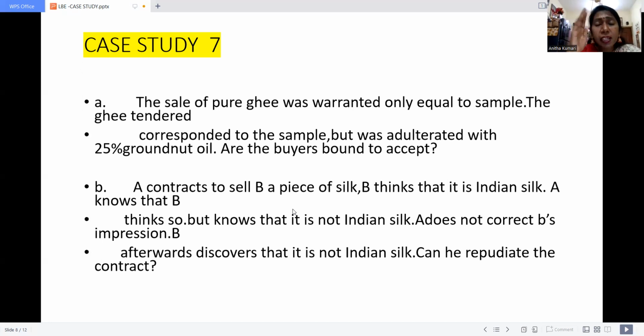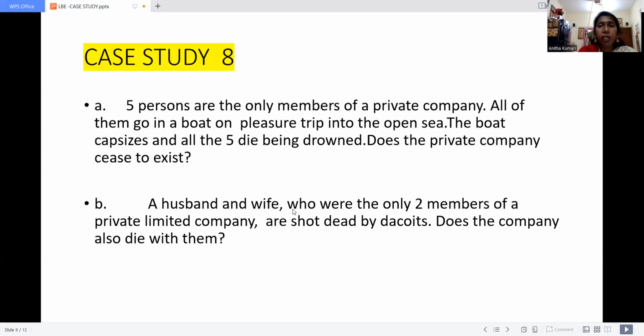Why? Because B clearly communicated to the seller that he needs Indian silk. Even the seller knows very well what the expectation of the buyer is. But by hiding this, he sold the product, in the sense that the buyer B has full rights to repudiate and cancel the contract. Similarly, he can file a case against the seller. These are the solutions available. Next one, case study number 8.